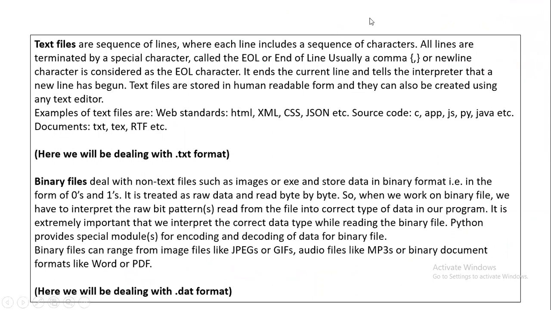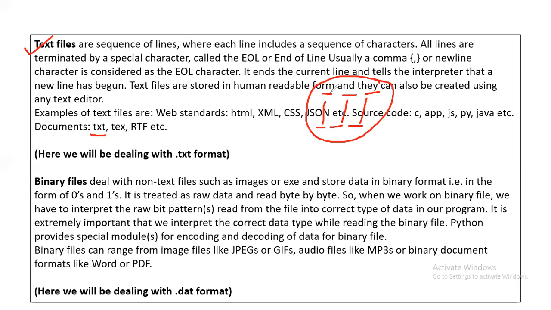These text files are, as I was saying, files with the .txt extension, right? And in this particular file we store maybe the characters, the words, and the lines. So in this text file, we'll be dealing with information about the characters, the words, or the lines. Okay, and the questions related to these will be based on only these: the characters, the words, and the lines.